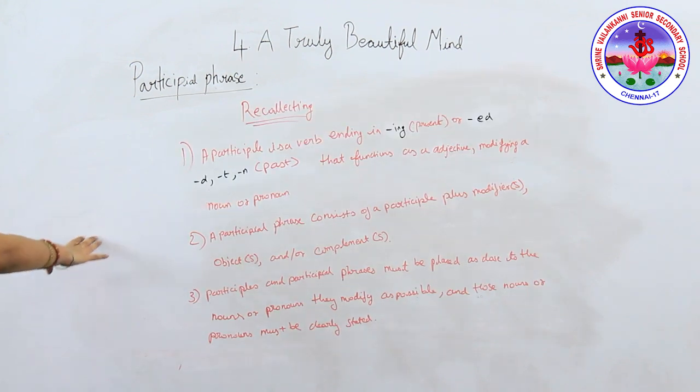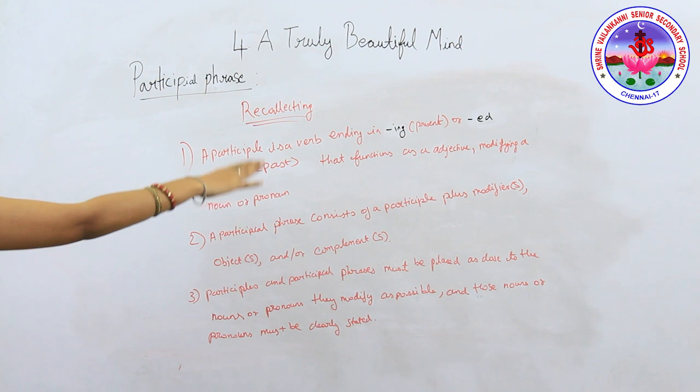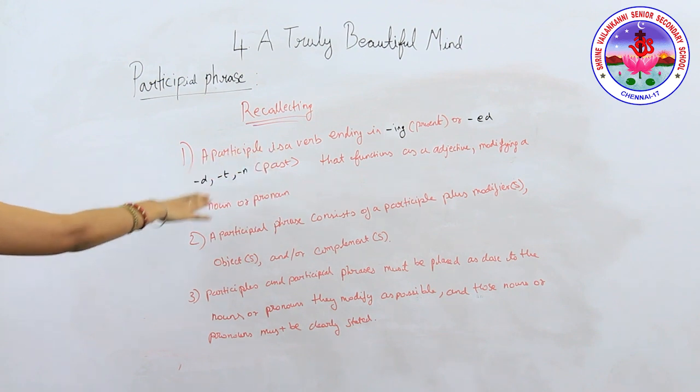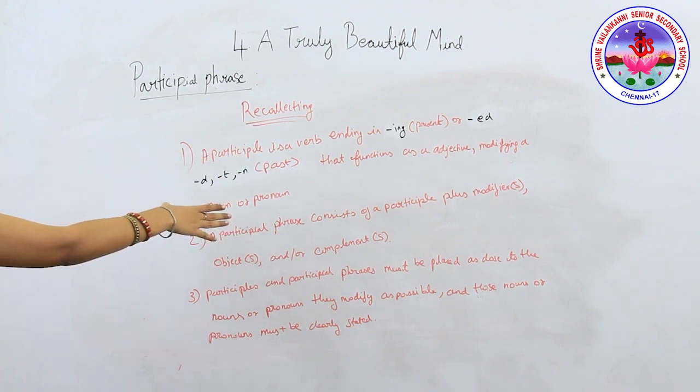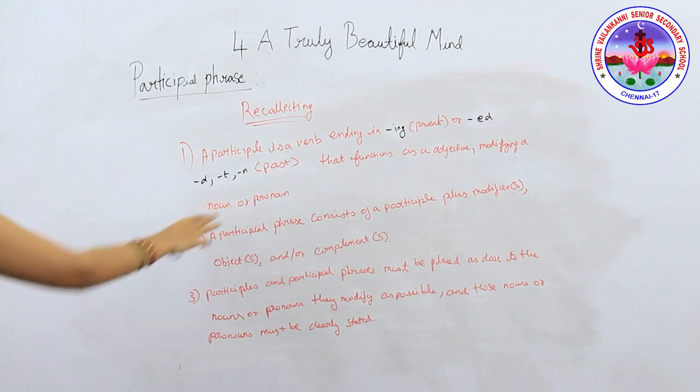Now coming to the recollecting part. What did we see first? A participle is a verb ending in -ing, which is present, or -ed, -d, -t, -n, which is past participle, that functions as an adjective modifying a noun or pronoun. What is a participial phrase?